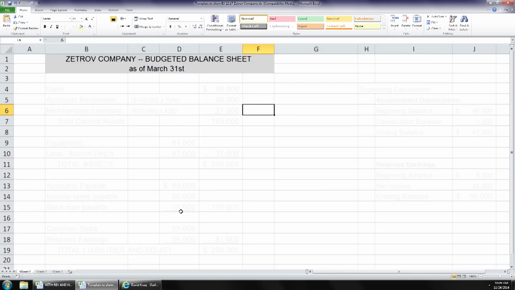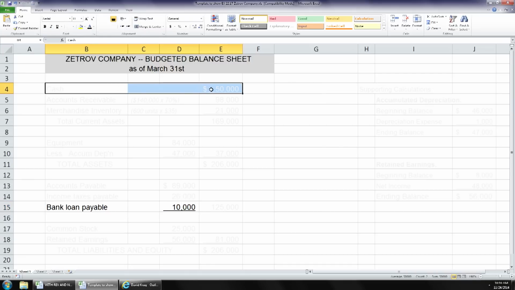And what we are going to do is a budgeted balance sheet for March for Zetrov Company. So we're going to fill in things as we read them. All righty. Okay, we'll label this up there at top. Zetrov Company budgeted balance sheet as of March 31st. The first item they say is the cash budget for March shows an ending bank loan of $10,000. So we have a bank loan payable of $10,000 and an ending cash balance of $50,000.